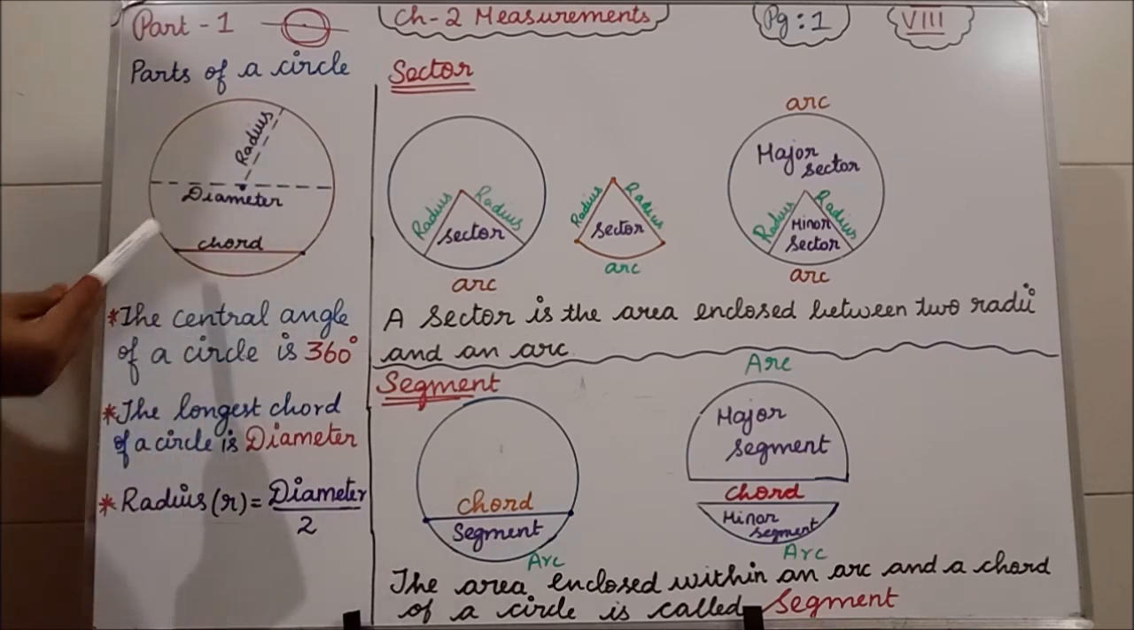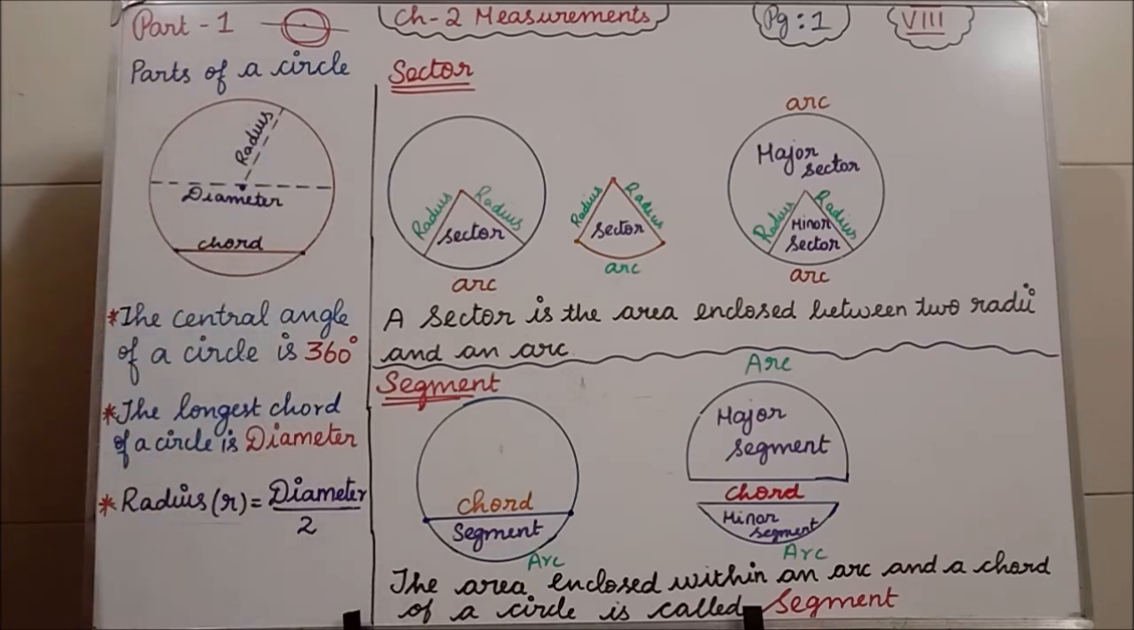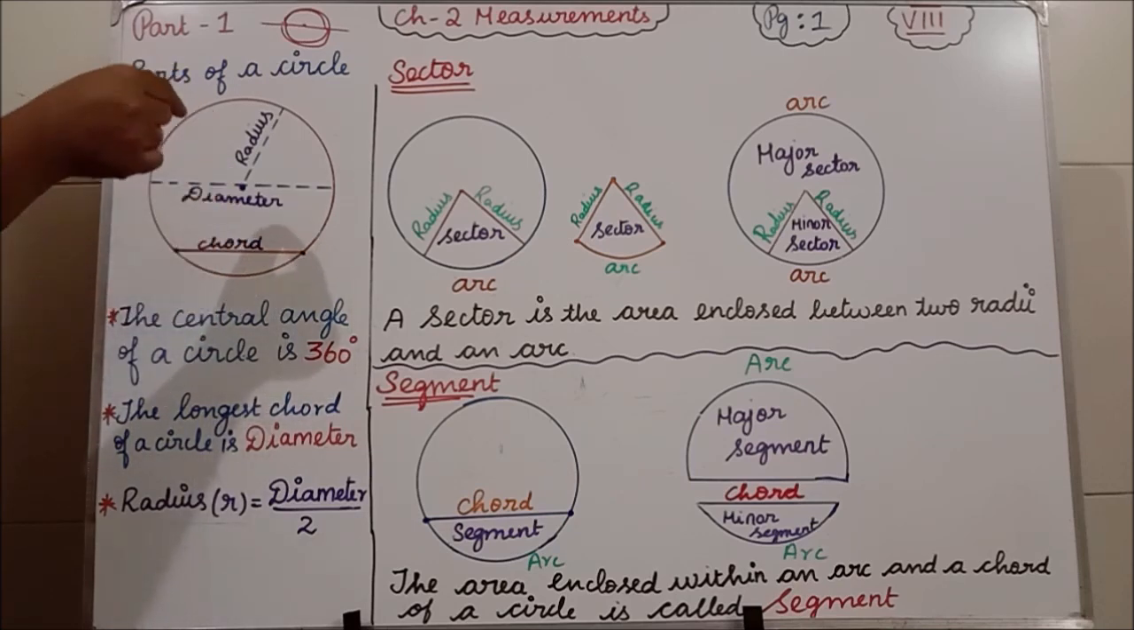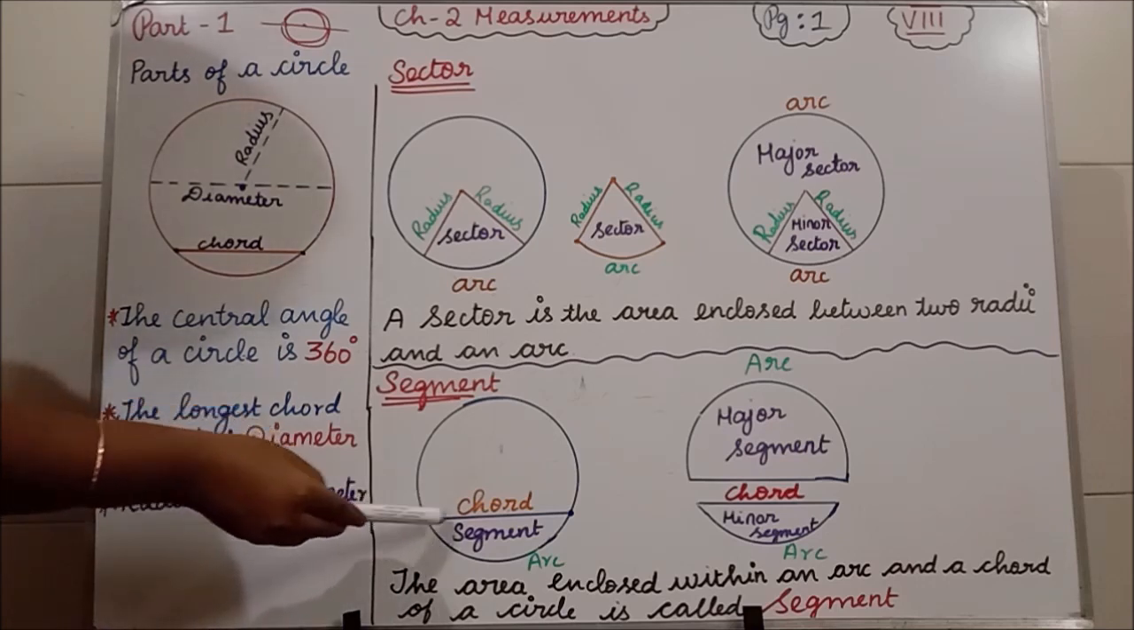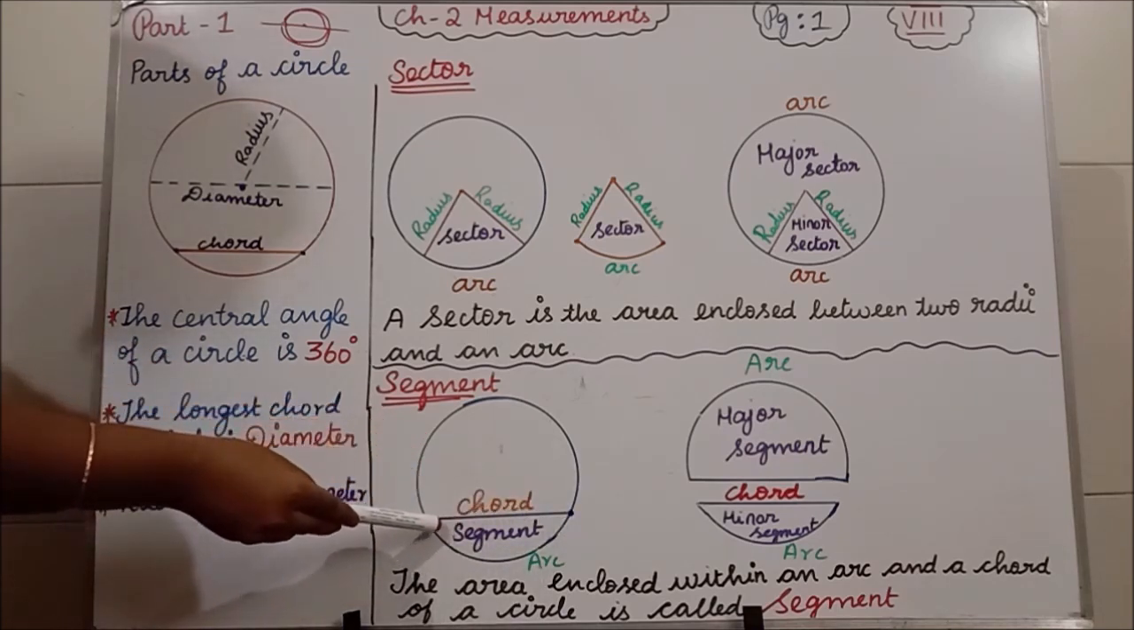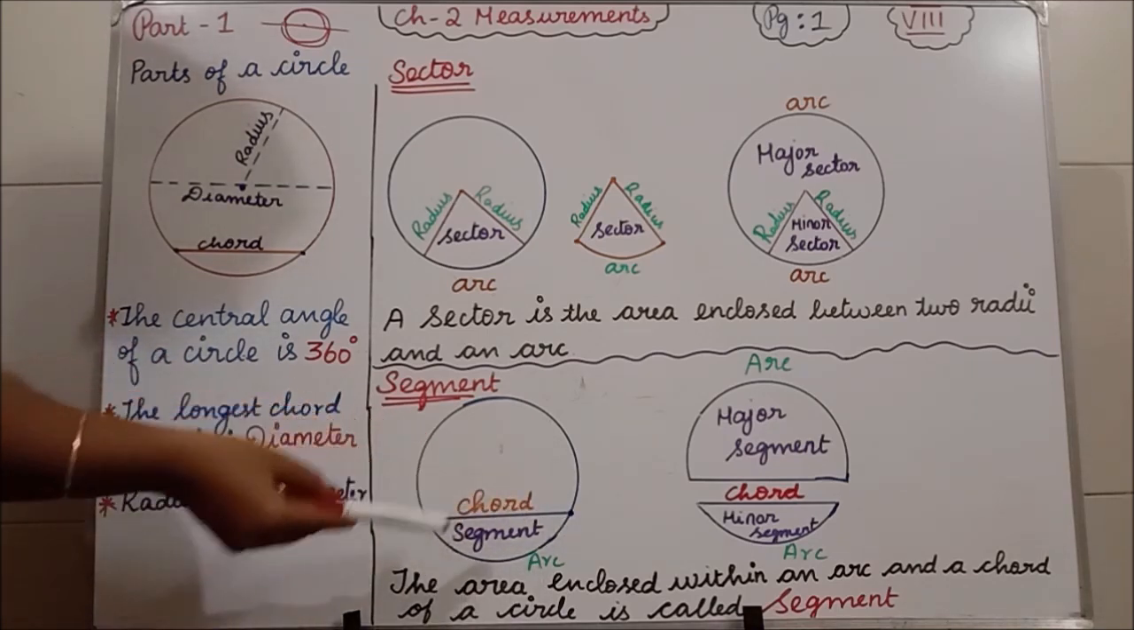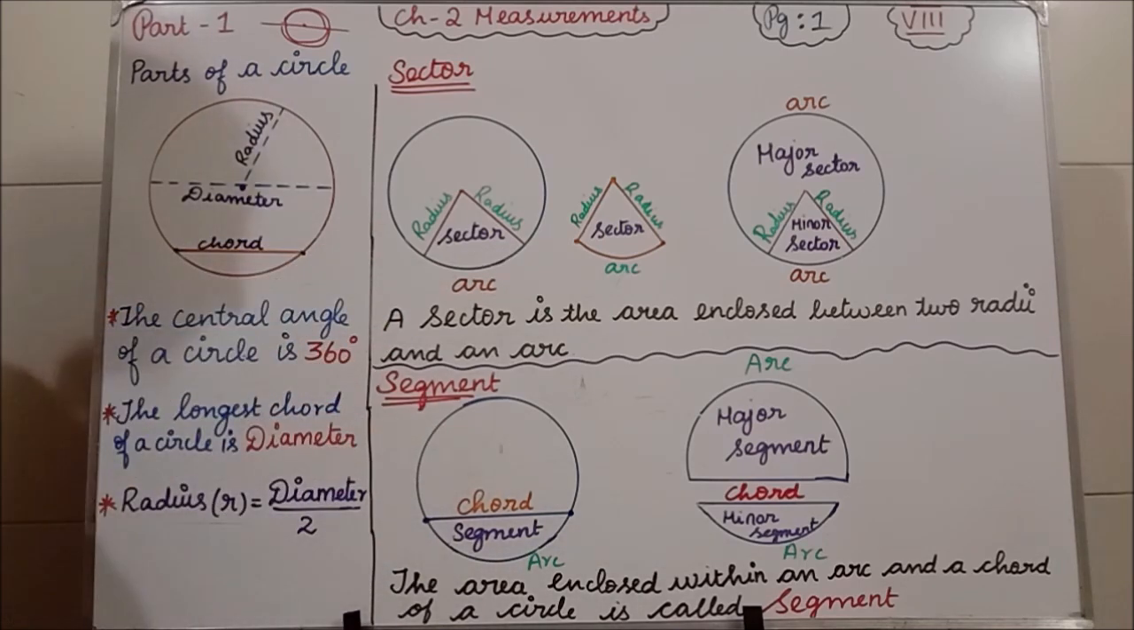Chord means what I have told. Chord means what? Two points joined together by a line segment. That line segment is called the chord. So, see here again, two points joined by a line segment. That line segment is called the chord. A chord is also a segment.